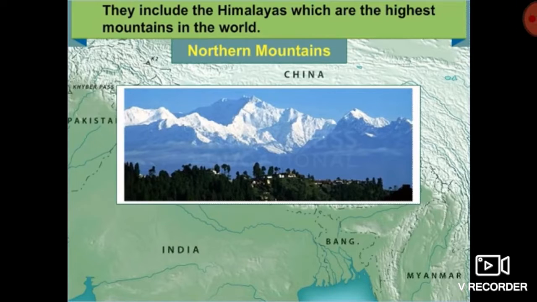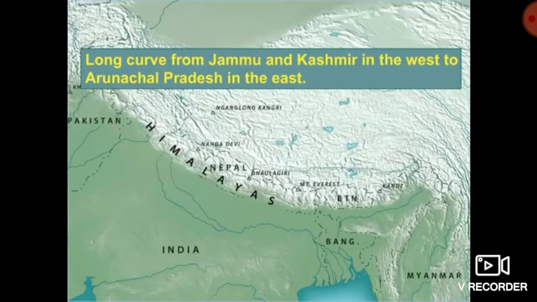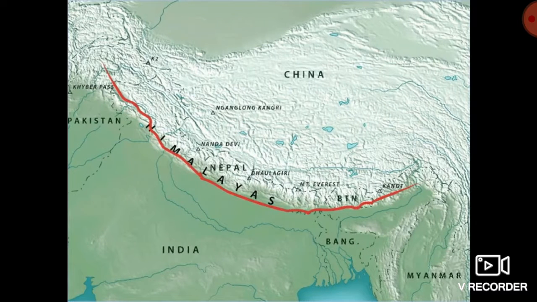They include the Himalayas, which are the highest mountains in the world. It stretches from Jammu and Kashmir in the north to Arunachal Pradesh in the east. The length from Jammu and Kashmir to Arunachal Pradesh is 2500 kilometers, but the width varies from place to place. It varies from 160 kilometers to 350 kilometers.